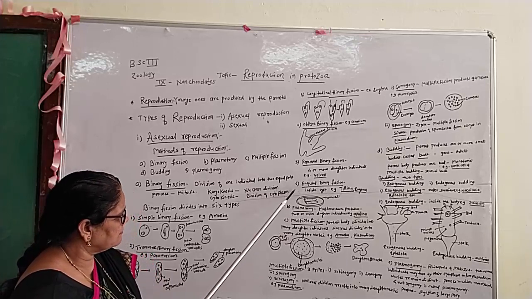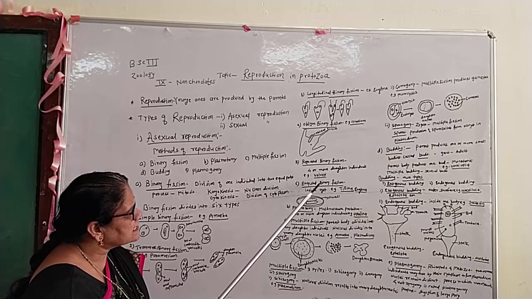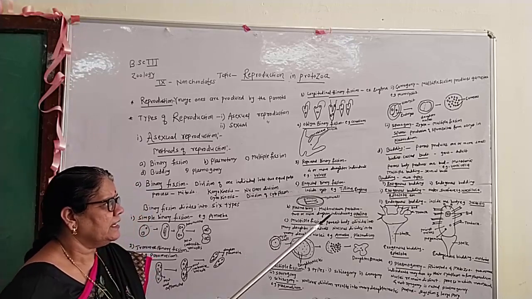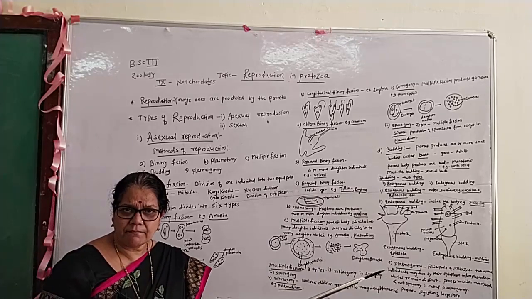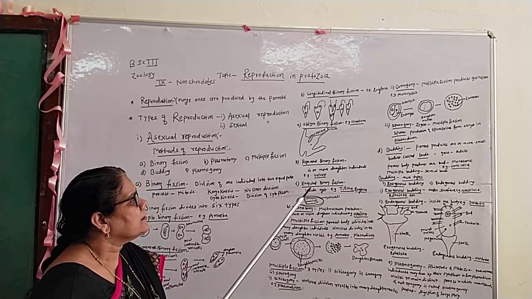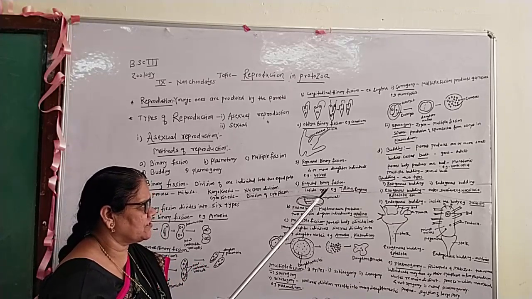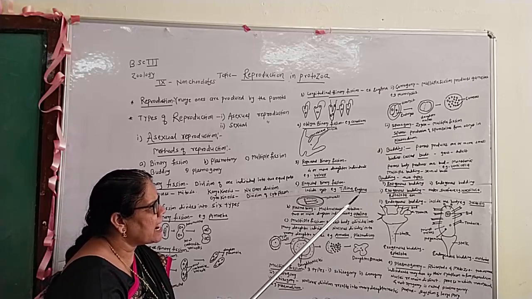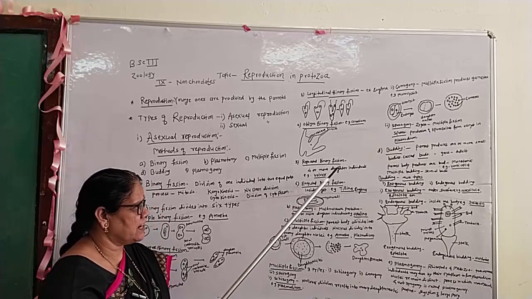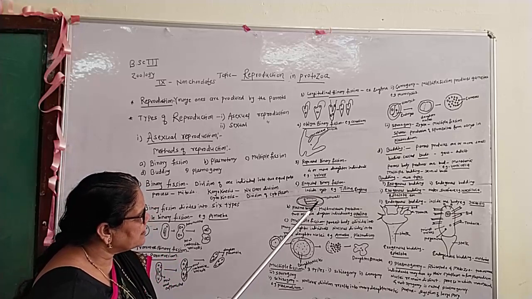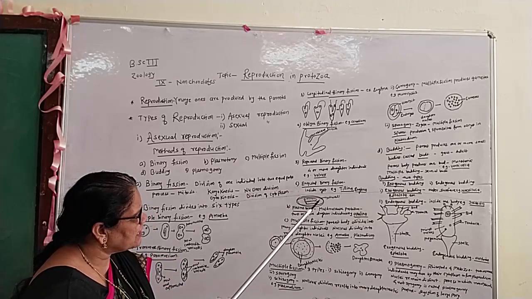And the sixth type is encysted binary fission. In this process, the binary fission occurs inside the cyst, for example, Tillina, for example, Euglena. Encysted binary fission, these are the diagrammatic sketches.